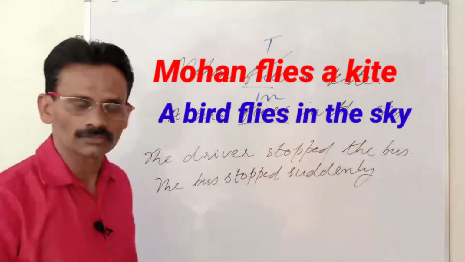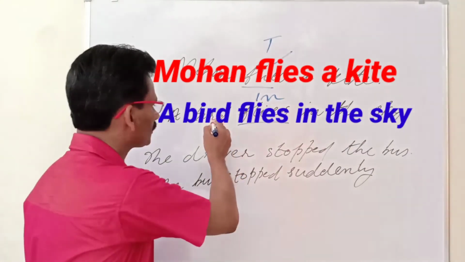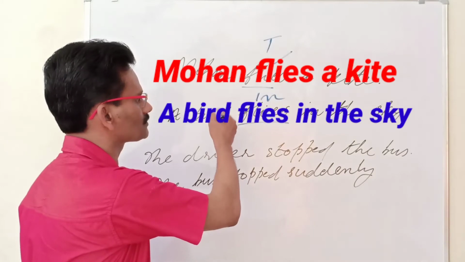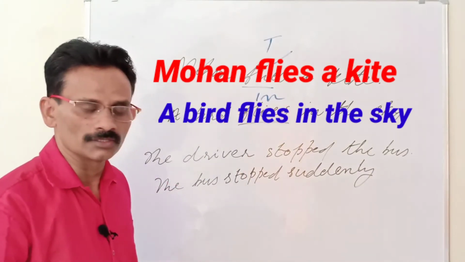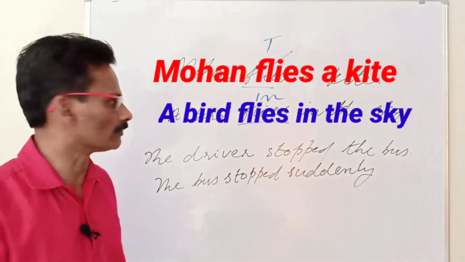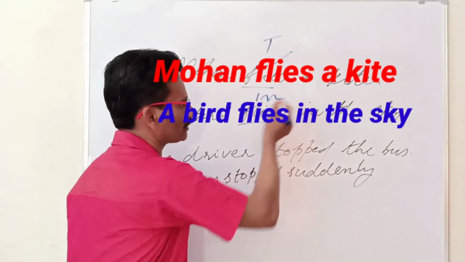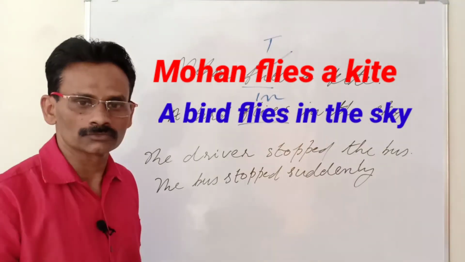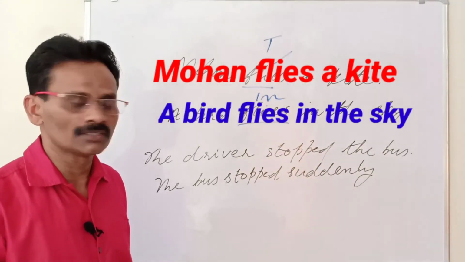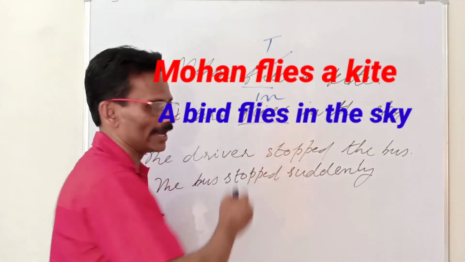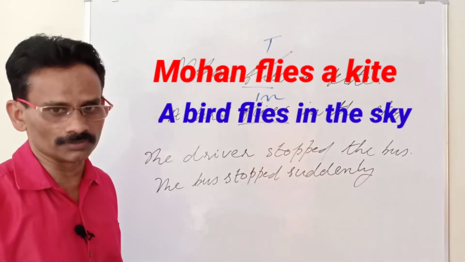Because the action of the bird, the subject, does not pass from subject to object. You do not have the answer to the question what or whom. Flies what? No answer. Flies whom? You do not have an answer. Therefore, this flies is an intransitive verb.